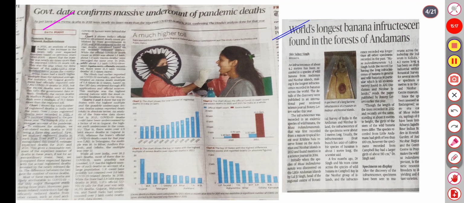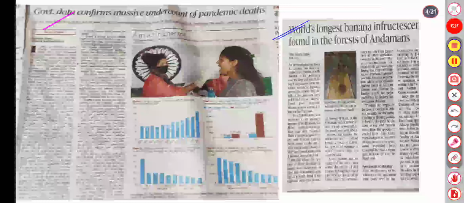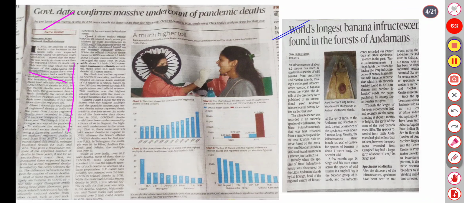So moving to the next, it's about how government data confirms a massive undercount of pandemic deaths. This is chart one, through which we will analyse excess deaths and the increase in the death tally over the expected numbers based on previous years. The reported COVID-19 deaths after the Delta variant of SARS-CoV-2 show the excess deaths were 44 times higher. Chart one shows the top 10 states with the highest multiple of excess deaths over reported deaths in 2021, and chart 2 shows that the excess multiple deaths for 2022 are not available as significant.